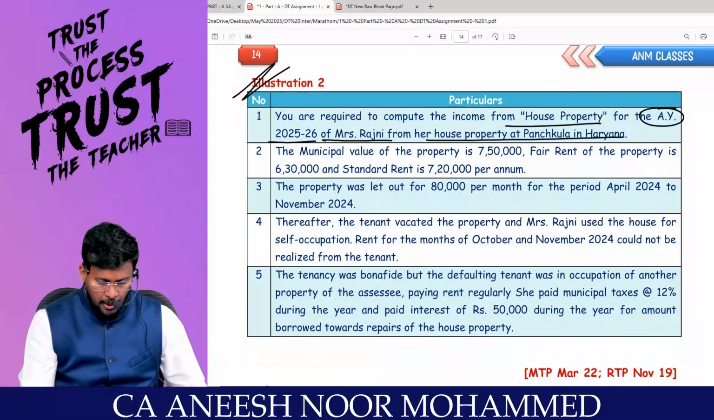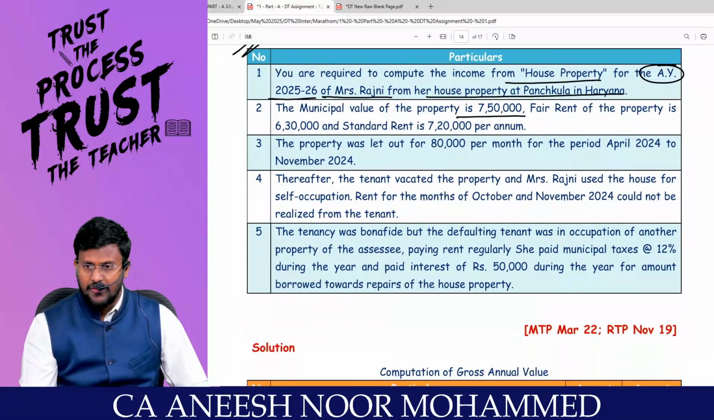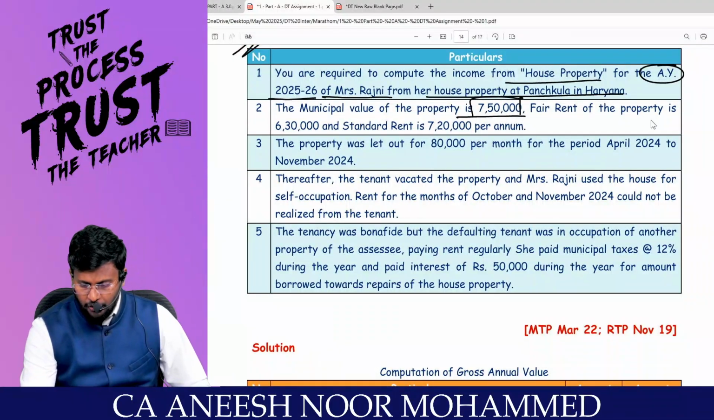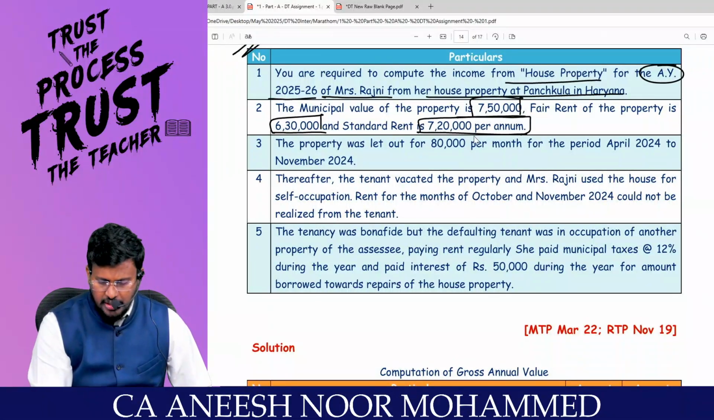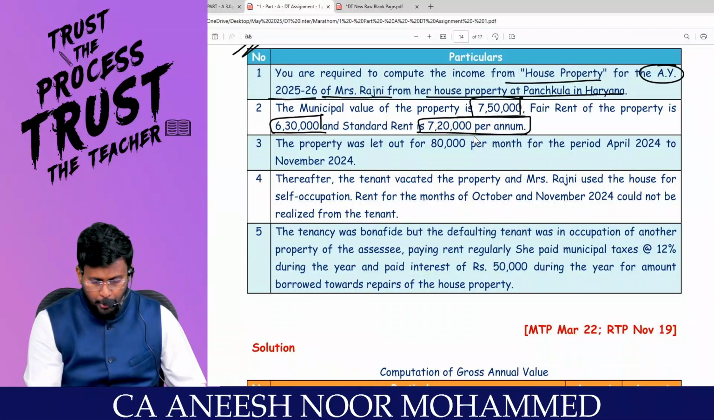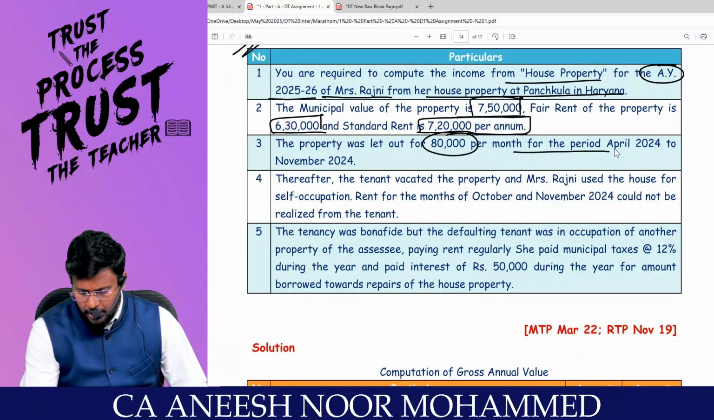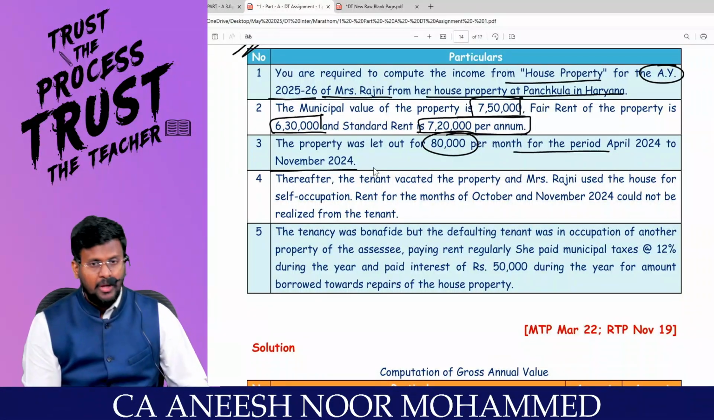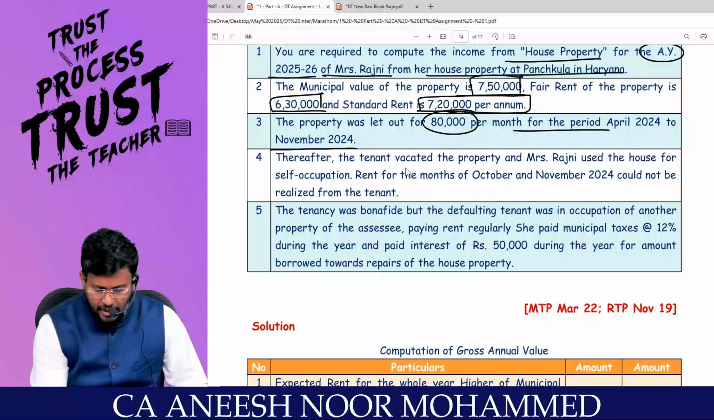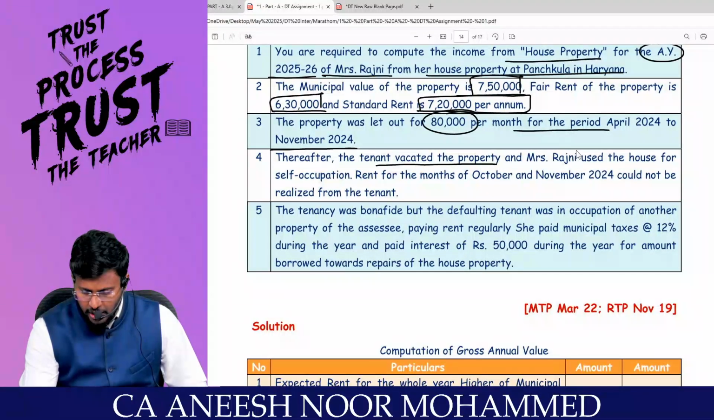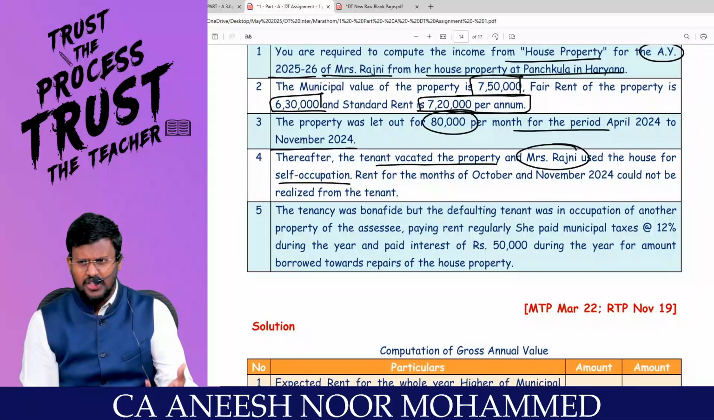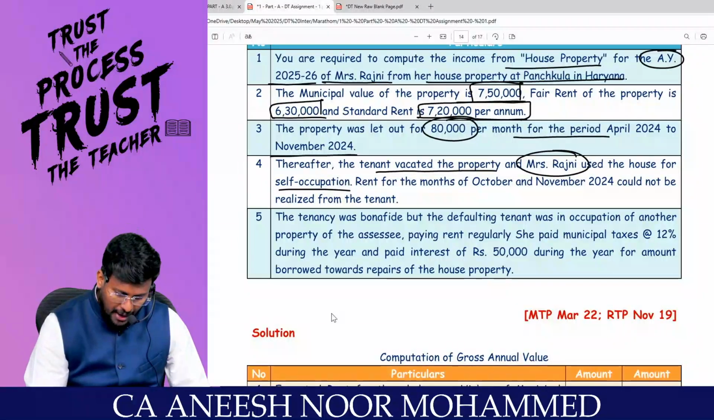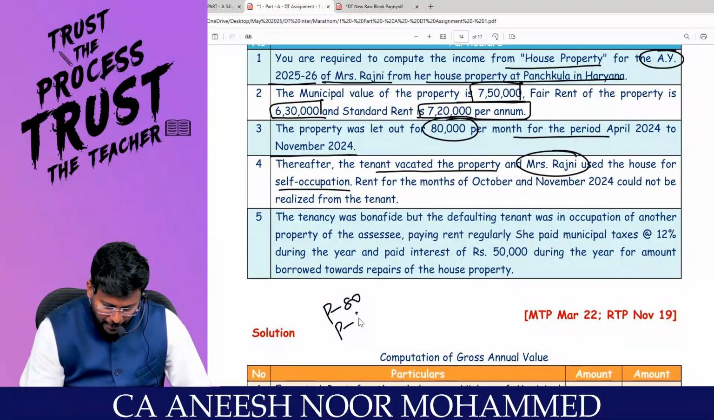That's it. Municipal value of the property is how much? 7,50,000. Very important information. Fair rent of the property is how much? 6,30,000. And standard rent is how much? 7,20,000. Right, sir. Property was let out for 80,000 per month for the period April to November. What happened after November? Tenant vacated the property. And Mrs. Rajini used the house for what occupation? Self-occupation. Again, this is also partly self-occupied, partly let out.